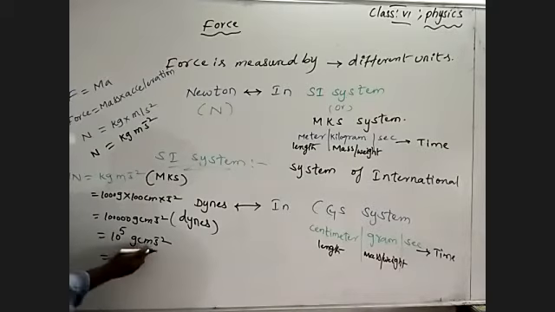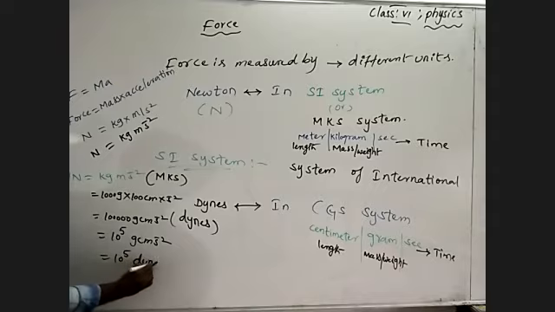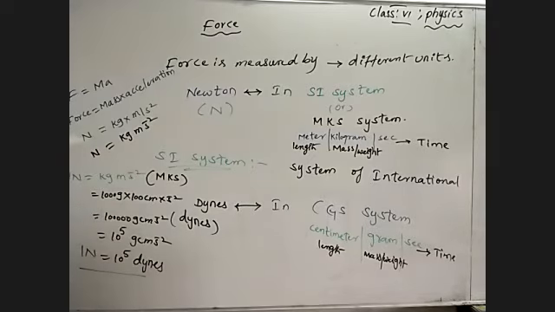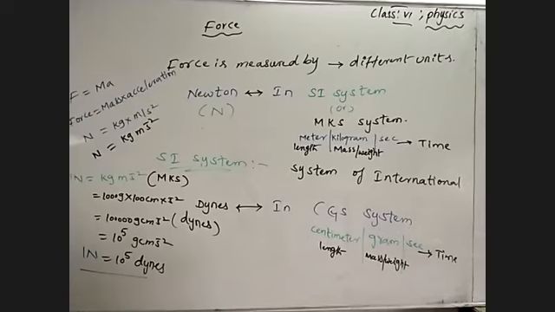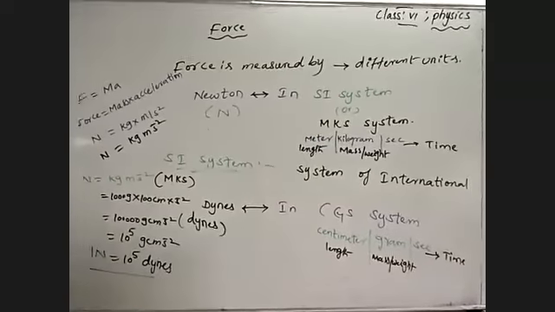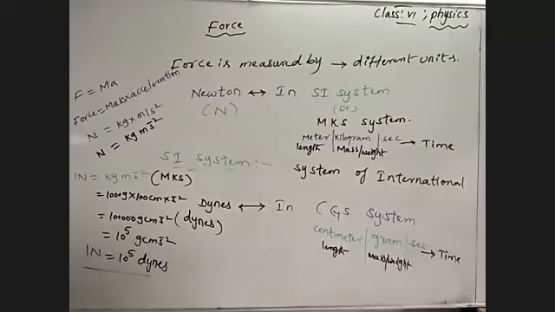10 to the power of 5 gram centimeter second power minus 2, this we can write as dyne. Okay, means 1 Newton is equal to 10 to the power of 5 dynes. Understand? That we learn after the derivation of the force F is equal to ma. That we will derive by continuing the lesson. So this is the unit to measure force.